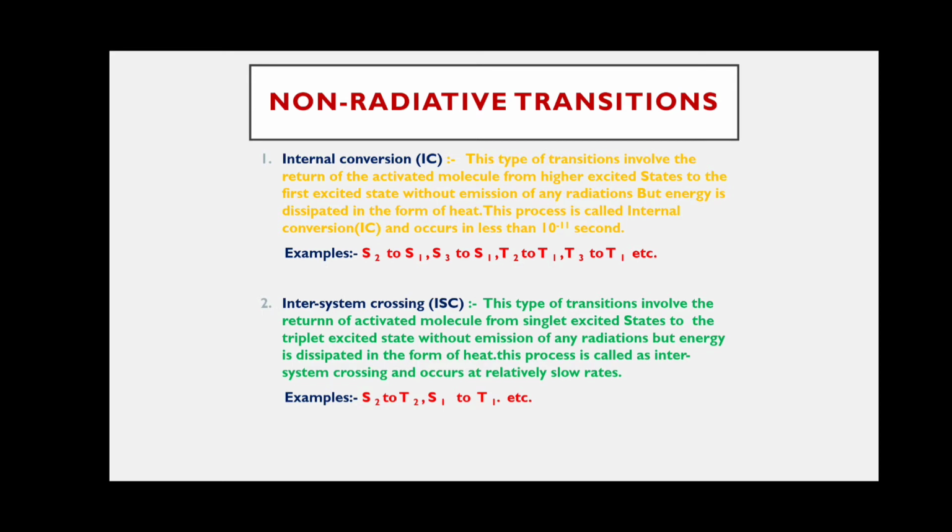When compared to internal conversion, intersystem crossing is very slow because the spin orientation is going to change. The activated molecule in the singlet excited state, after some time, changes its spin and is converted into triplet. So this process takes some time, and obviously it is slower compared to internal conversion. These are the non-radiative transitions.